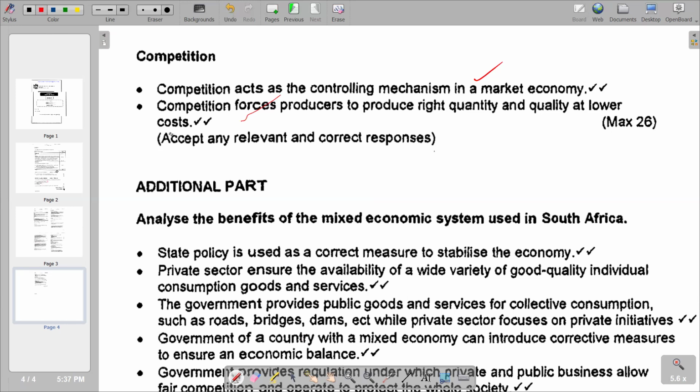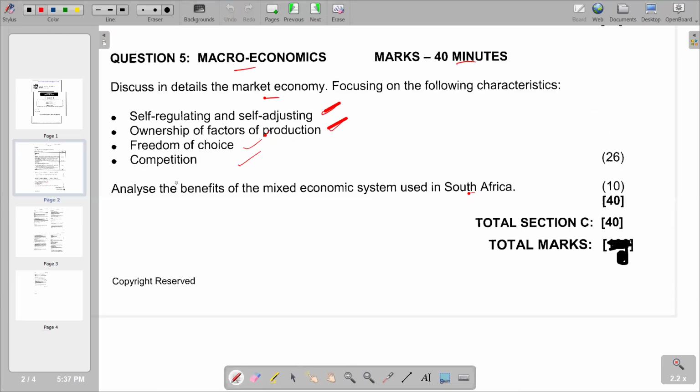We now go to the additional part, where it reads: analyze the benefits of the mixed economic system. In a mixed economic system, there is a combination of market economy and planned economy. Under a mixed economic system, private participation in production is permitted, which in turn allows healthy competition that can result in profit.